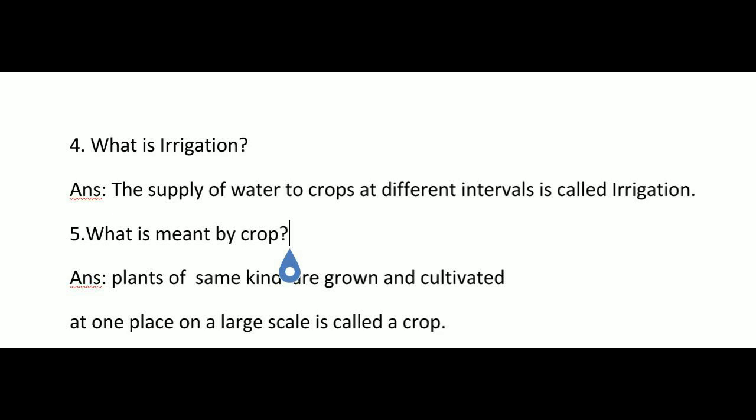Crop means plants of the same kind grown and cultivated at one place on a large scale. In a particular area we grow the same kind of plants. Suppose we take wheat, so wheat plants are grown on a large scale. Or if we take tomato, tomato plants are grown on a large scale, like that. So plants of the same kind grown and cultivated at one place on a large scale is called a crop.